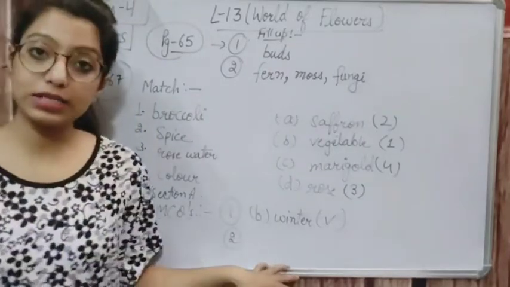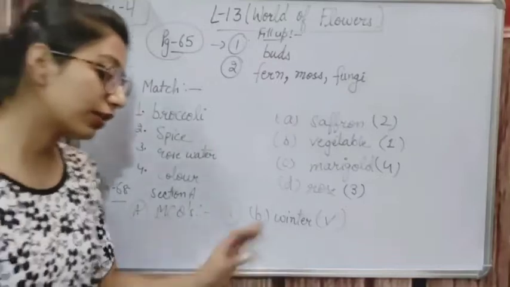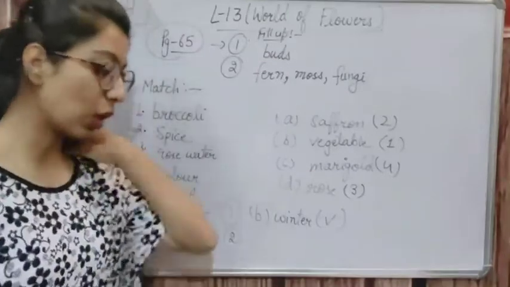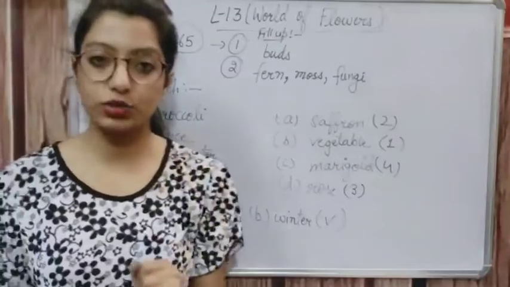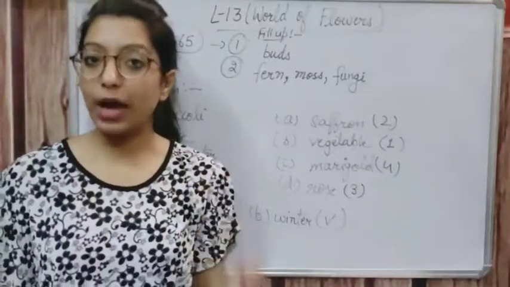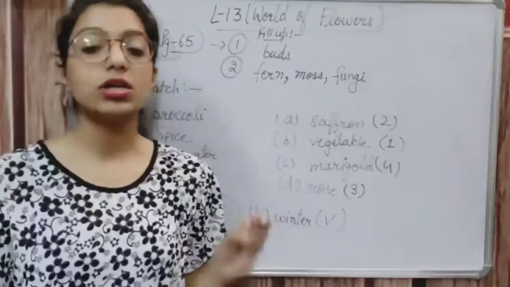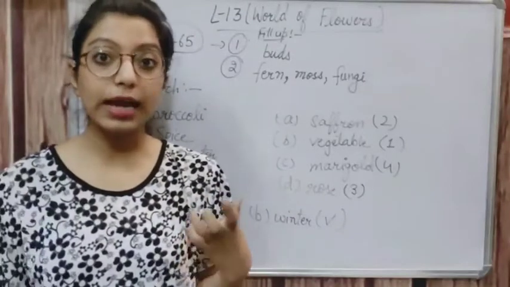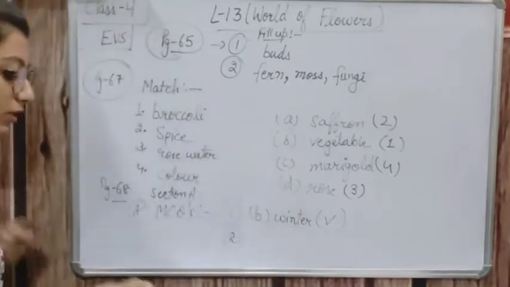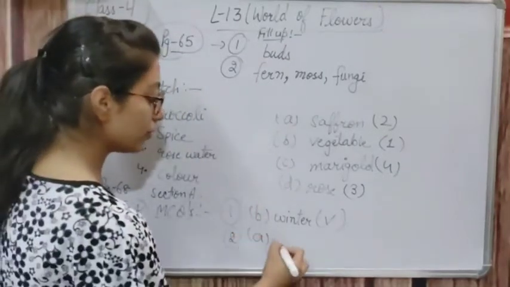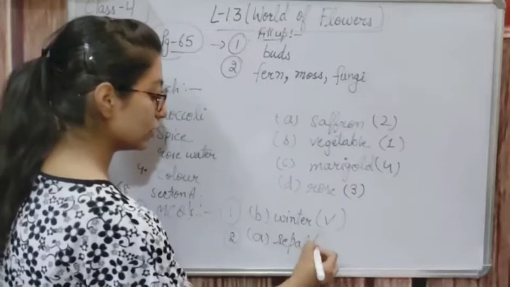After that, the next one is: the green part of a flower is called. Okay, so the green part of a flower, I told you 4 parts of a flower: sepal, petal, stamen and carpel. So which one is the green part? That is the sepal. So write the answer. Option A will be correct. That is sepal.